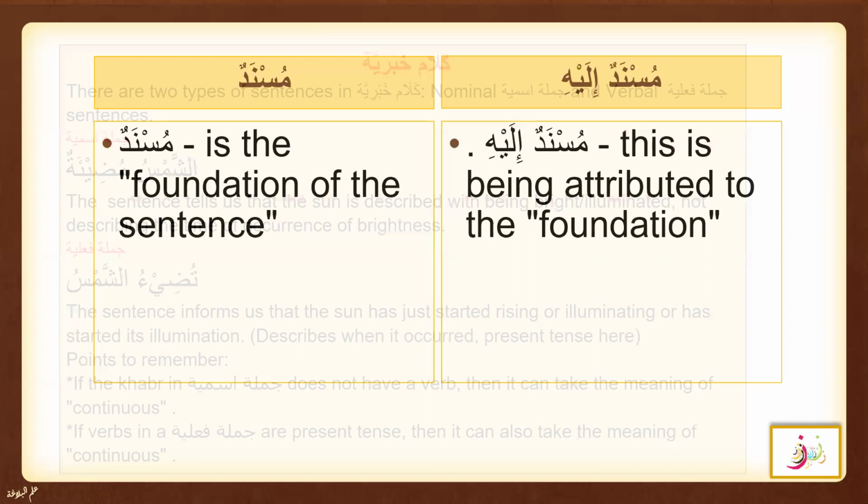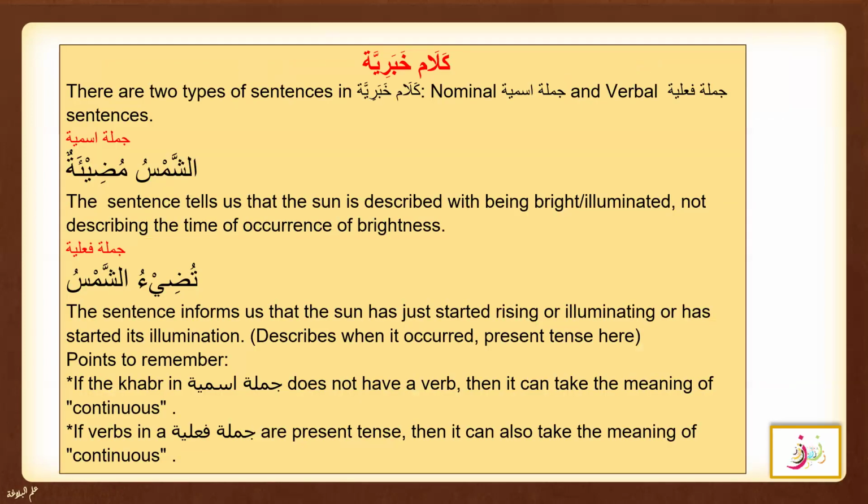Before going into detail or having the example of Musnad or Musnad Ilayhi, let's learn about what is Kalam Khabariya. We should be knowing what is Kalam Khabariya. There are two types of Kalam Khabariya. It can be Jumla Ismiya and Jumla Failiya. And Alhamdulillah, we already know about Jumla Ismiya and Failiya as we have learned it in our study of Nahu. So Jumla Ismiya, as the name suggests, always starts with an ism, and Jumla Failiya always starts with a verb or a fail.